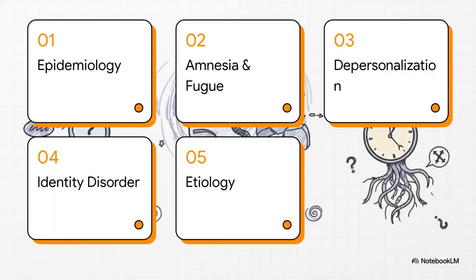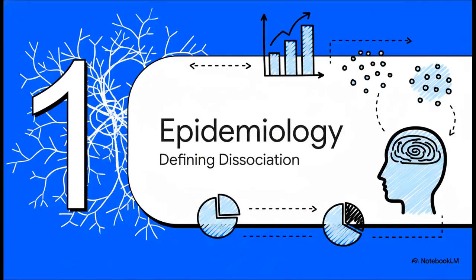So, here is our clinical roadmap for this explainer. First, defining dissociation and epidemiology. Second, dissociative amnesia and fugue. Third, depersonalization versus derealization. Fourth, dissociative identity disorder. And finally, clinical distinctions and etiology. Starting right off with Section 1, Defining Dissociation and Epidemiology.